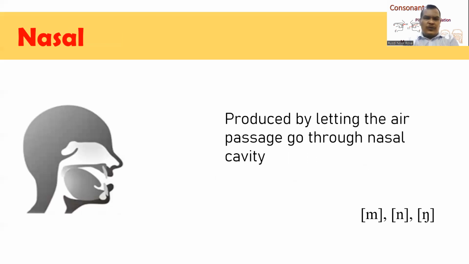Now we go on to nasal consonants. Nasal is derived from nose. It means that the air goes to the hole in our nose, known as the nasal cavity. So we can say that nasal consonants are produced by letting the air go through the nasal cavity. You can see here, through the illustration, that the air passage that wants to go through the oral cavity is blocked. Instead, we let the air go through our nasal cavity.